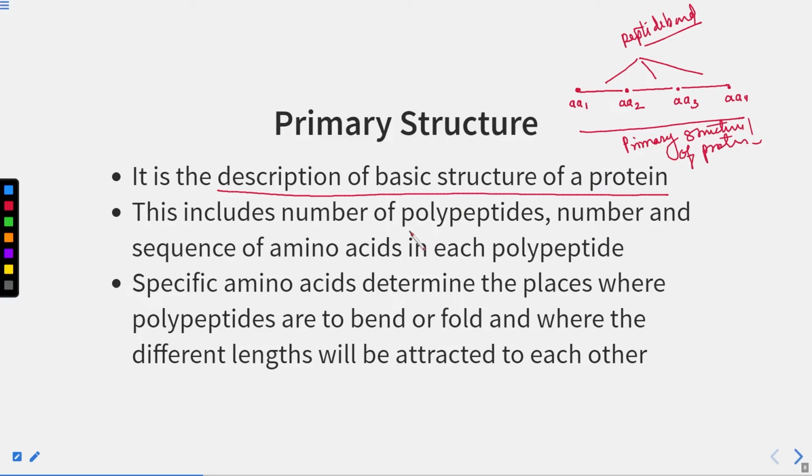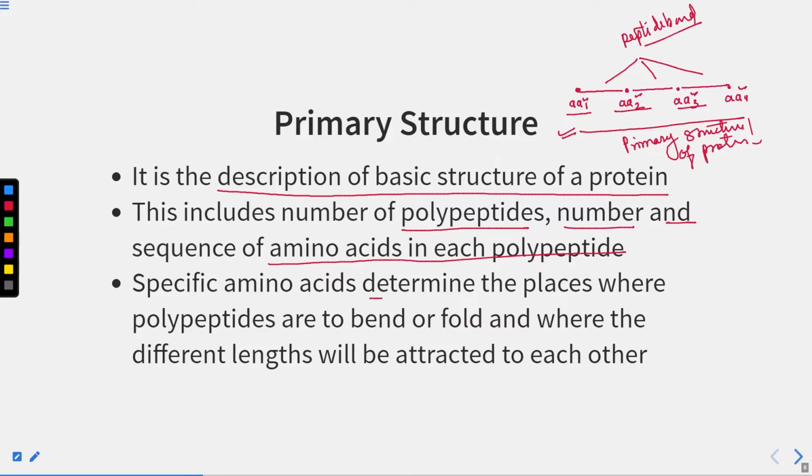This includes the number of polypeptides, and the number and sequence of amino acids in each polypeptide. So you know the sequence of amino acids: what is amino acid number 1, number 2, number 3, number 4. That gives you the sequence of the polypeptide. When you know the number and sequence of amino acids in a polypeptide, then you get the primary structure of protein.